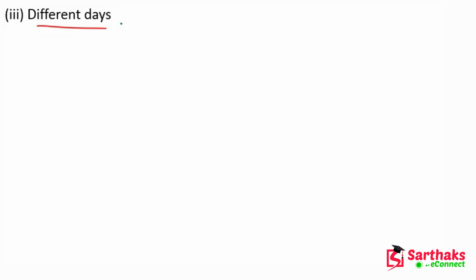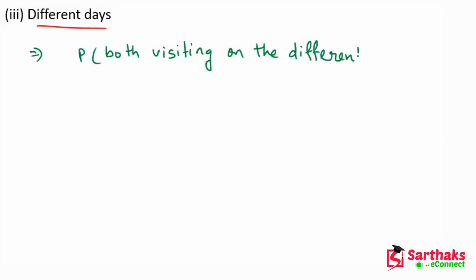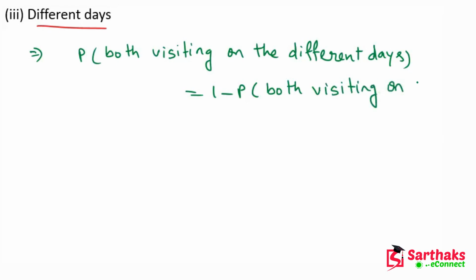In this we can find like this: probability of both visiting on different days is equal to 1 minus probability of both visiting on the same day.